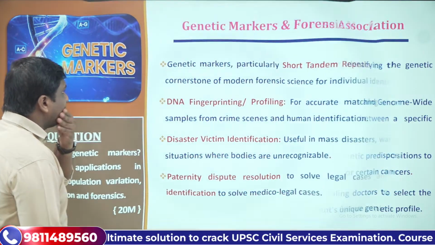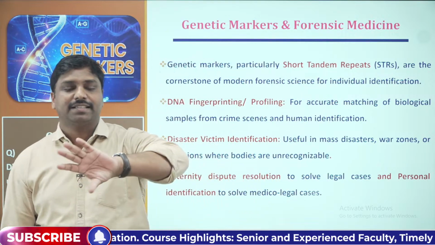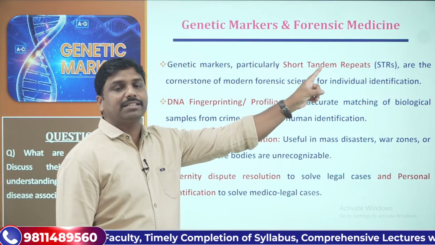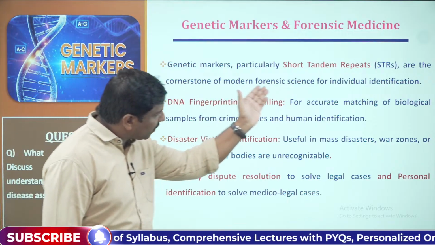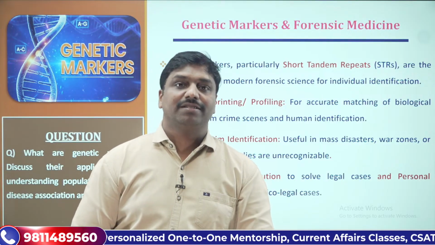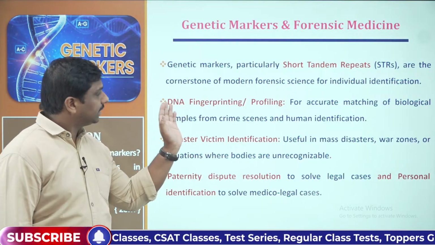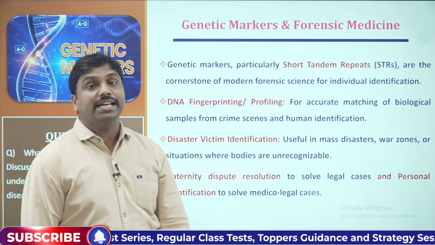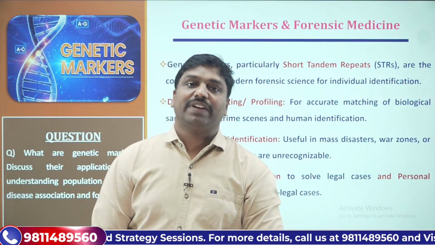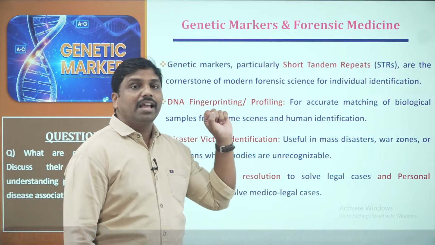Then, if you want to understand the role of genetic markers in forensic analysis or forensic science, particularly things like short tandem repeats, STRs, they are the cornerstone of modern forensic science. Why are we calling them that? Because we can use the genetic markers in multiple areas. For example, we can use them in DNA fingerprinting or profiling, for identification of the suspects. We can match the sample with the DNA profile exactly, and we can identify the criminals. So for criminal identification, we can use this.